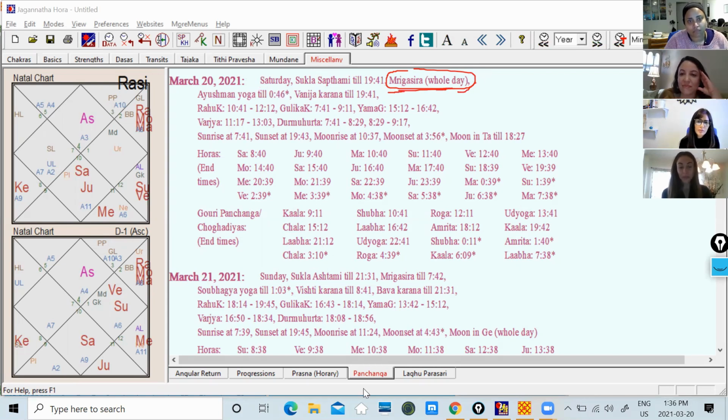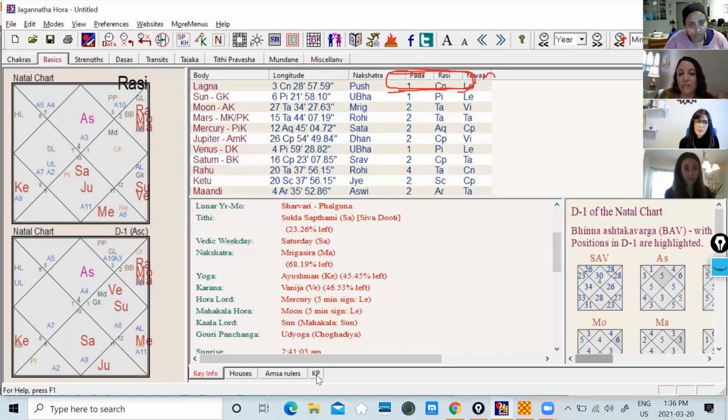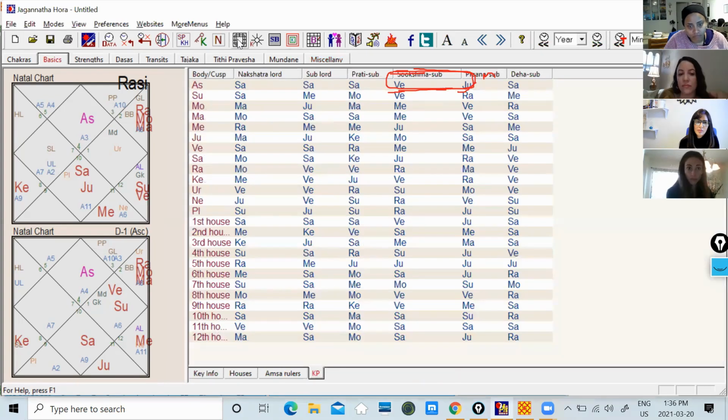Moon is in the Mrigashira nakshatra. Mrigashira is ruled by Mars. And if you want to see what this Mrigashira means, where the moon is today, all you do is come to the basic tabs and go to KP. And in the KP tab, you see this is the moon. Moon is in the nakshatra of, this is Mars. M may stand for Mars. How we get to this